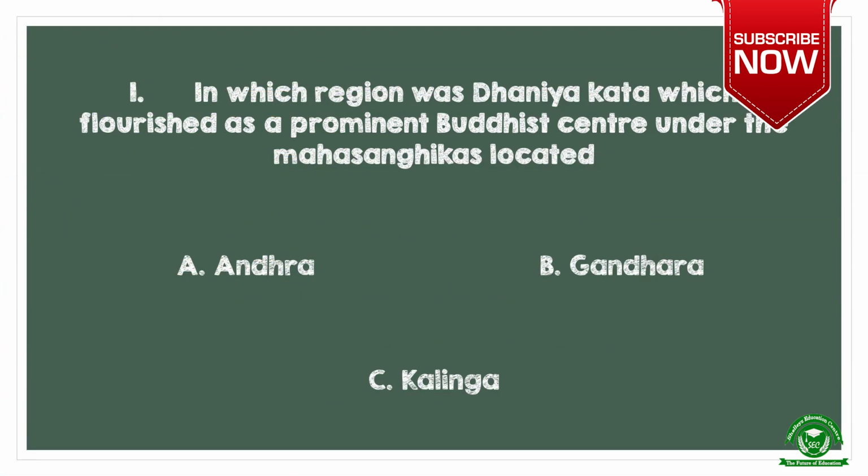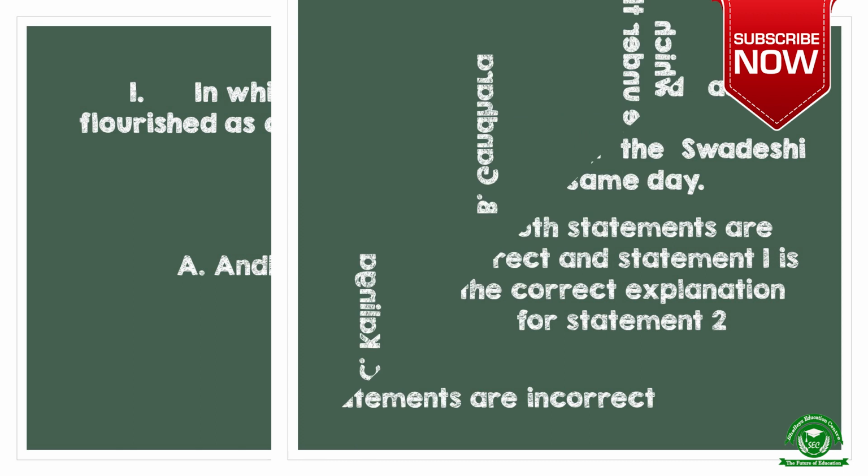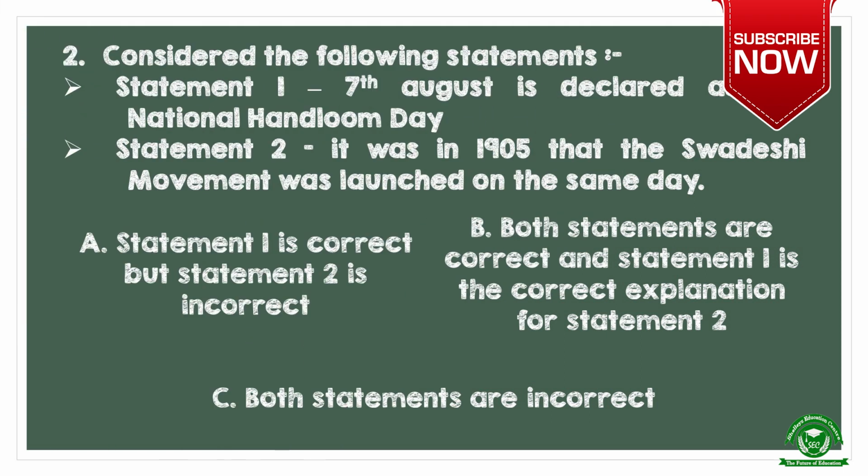The first question. In which region was Dhanyakata, which flourished as a prominent Buddhist center under the Mahasangikas, located? Options are A. Andhra, B. Gandhara, C. Kalinga. And the right option is A. Andhra.